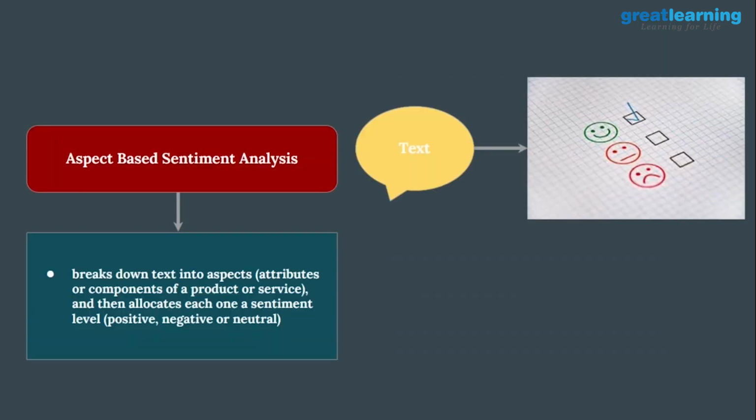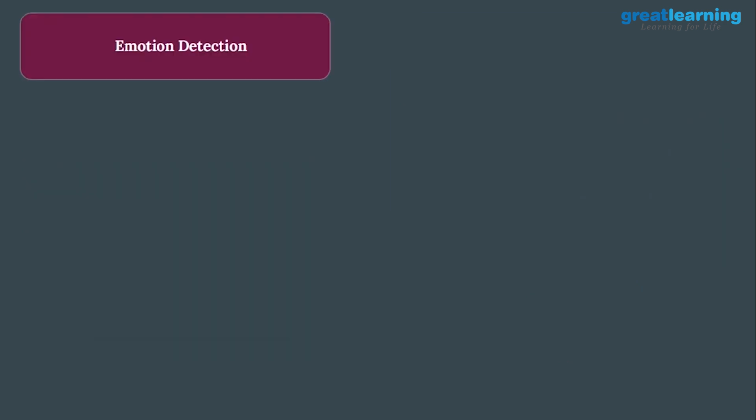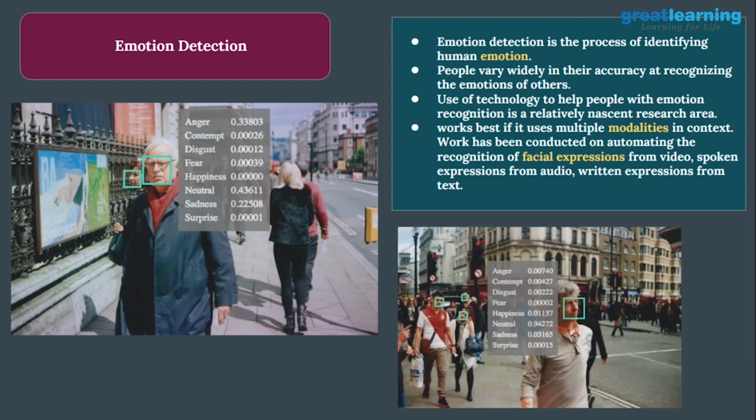Now let's have a look at what aspect-based sentiment analysis is. This breakdown takes into account aspects, that is, attributes or components of a product or service, and then allocates each one a sentiment level, maybe positive, negative, or neutral. This is how aspect-based sentiment analysis works. Now let's have a look at what emotion detection is. From the name itself, you can understand we are going to fetch an emotion by looking at the person. So how can you do that?